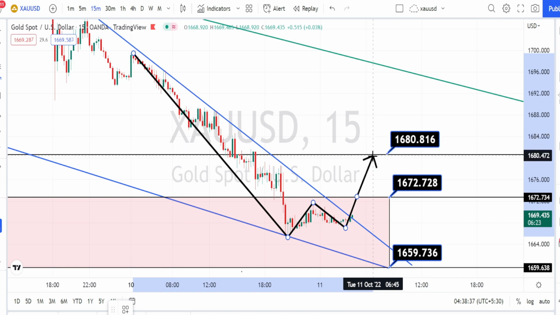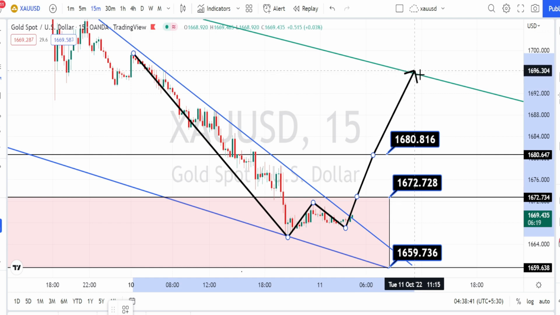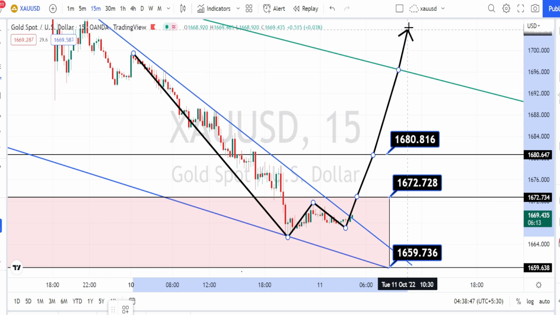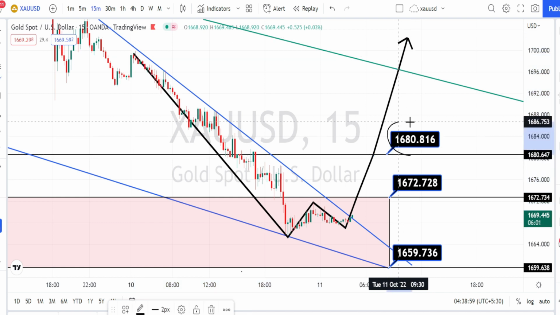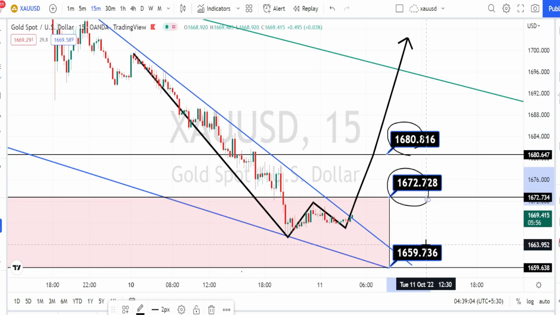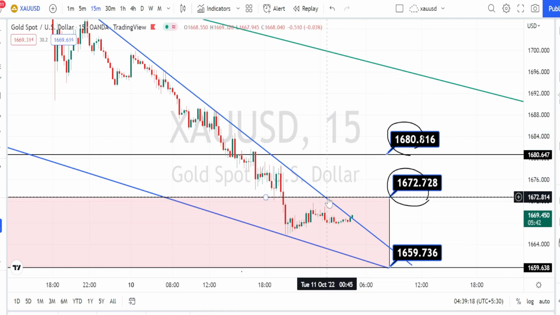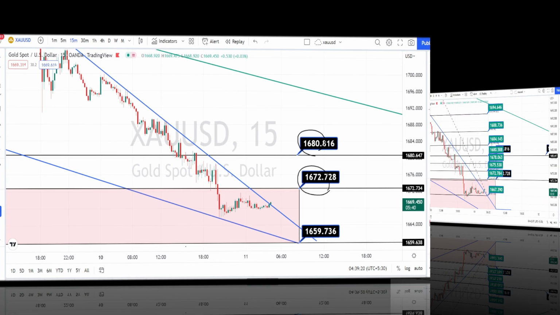And if the price action breaks this resistance level, we can expect it to retest on the 4 hours time frame trend line or the resistance line. And only when the price action breaks this resistance line, we can expect the further continuation of the bullish side retracement in 15 minutes time frame also. So these are all the very strong resistance levels for the current price action in 15 minutes time frame. Let us mark the support and resistance levels.